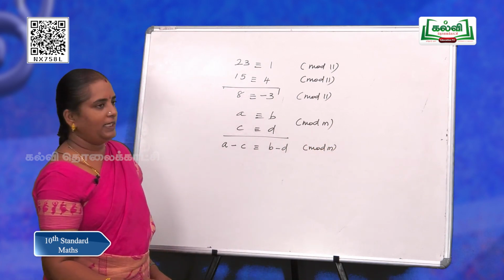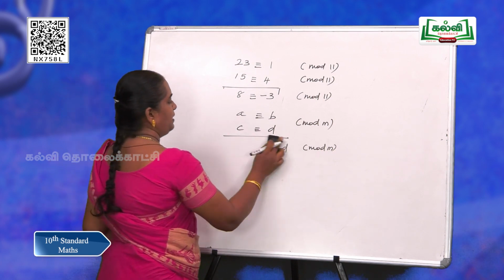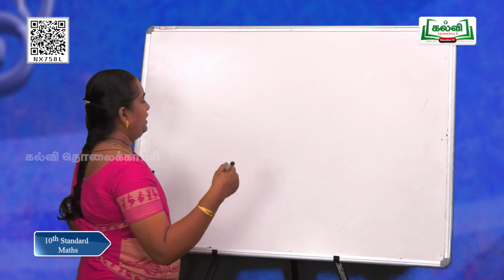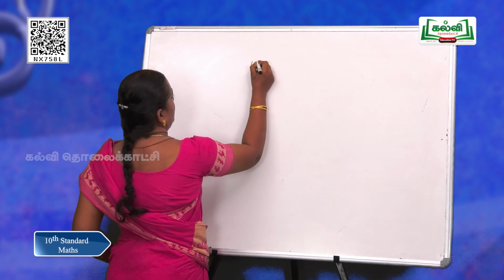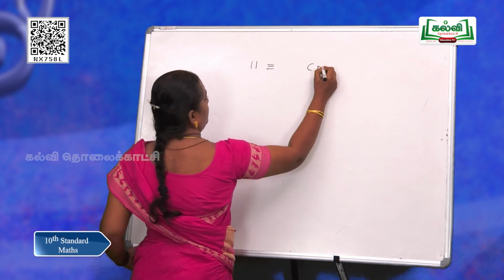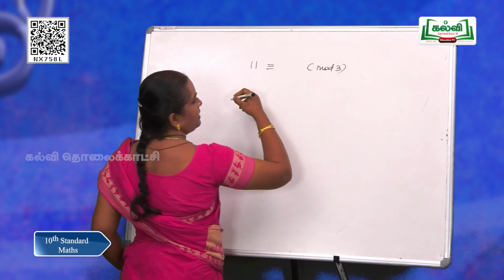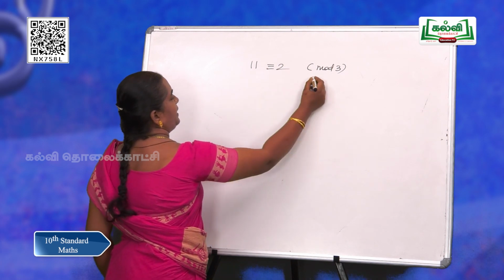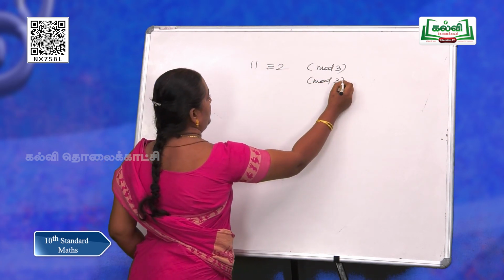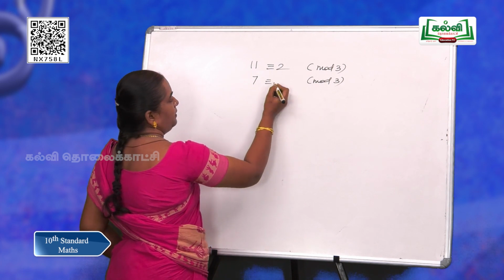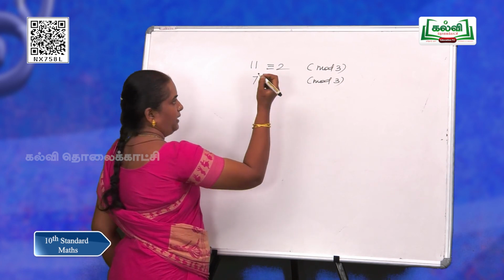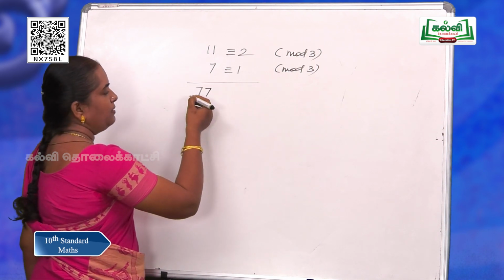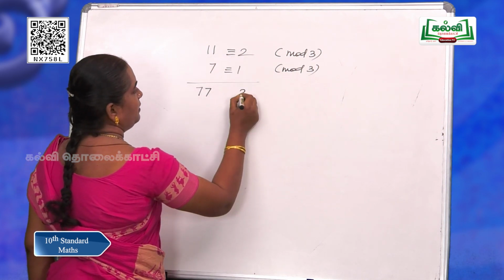What happens if you multiply? Let us check for another number, because you may feel, okay, let me check with the number 11. For mod 3, what is 11 congruent to? Yes, the remainder is 2. For the same mod, let us have another number, which is 7 is congruent to 1. So, let us go for multiplication. This side it goes to 77, right side it is 2.